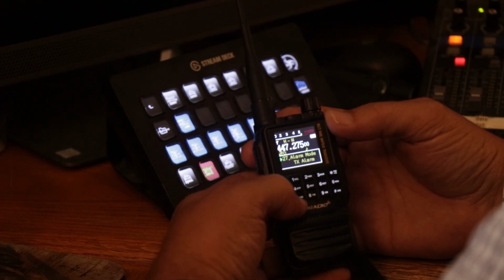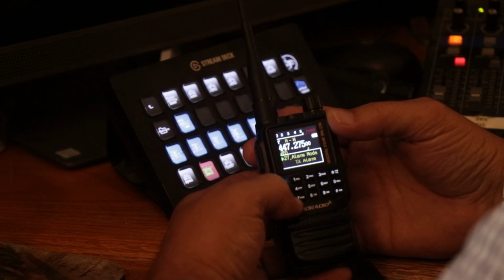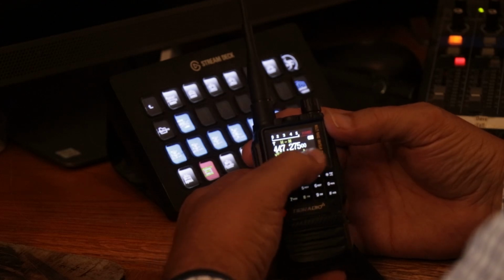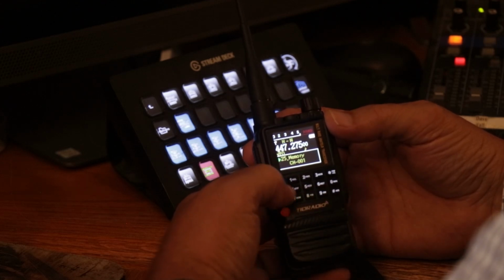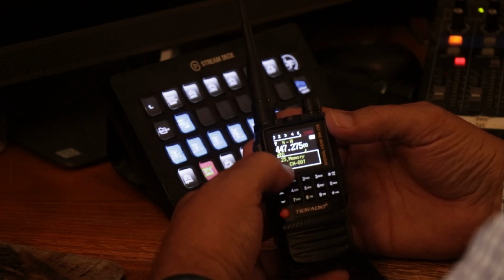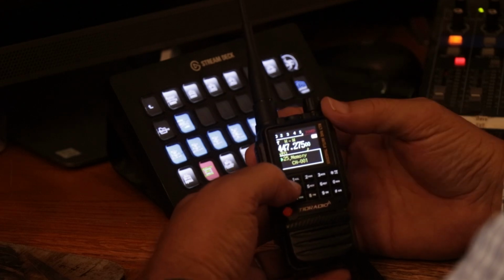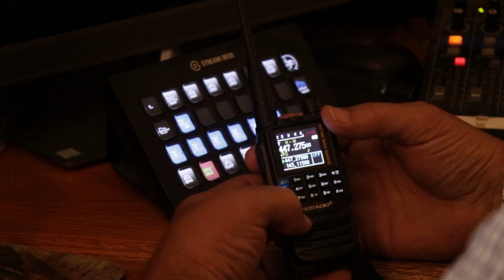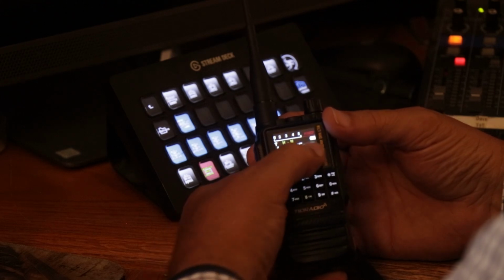Menu. 25 is memory write, so to write that into channel 1, I hit menu again, it goes down here, I hit menu again, it says confirm, I exit, go to memory mode, channel 1 is now that repeater.